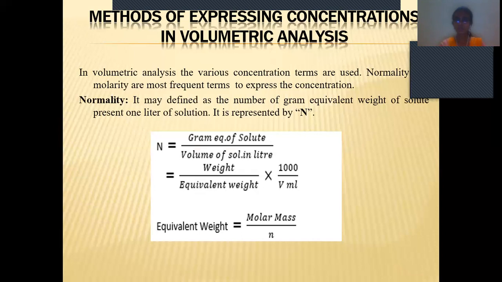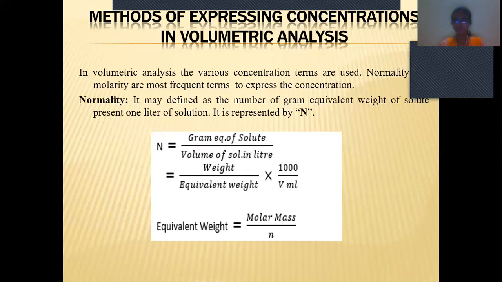So the first formula is mainly used to find the normality of the solution: we know the weight of the substance and the liters in which we are going to mix it, but we don't know the normality. For the second formula, we know the normality but we don't know how much weight of the substance to take.